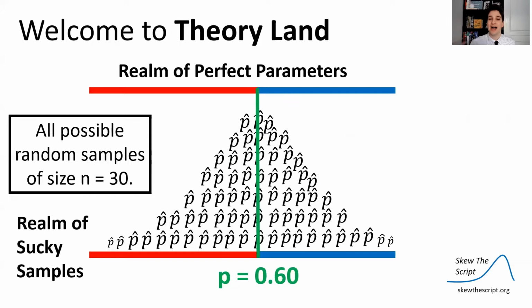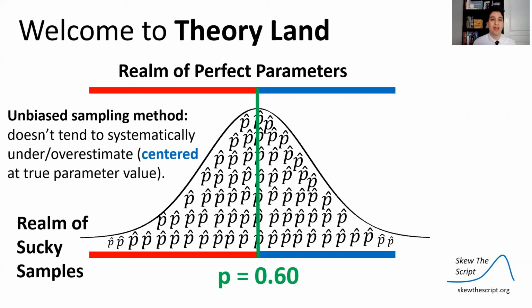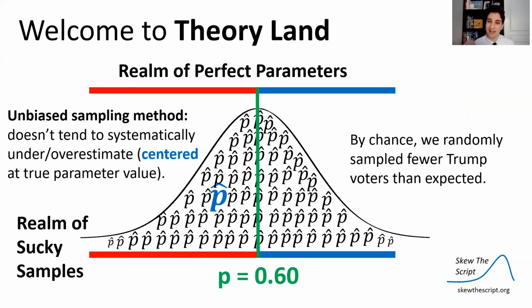And if we do this many times, over and over and over again, among all possible random samples of size 30 from that population in Wisconsin, we should get a sampling distribution centered at 60% voting for Trump, with some variation due to chance above and below. This is an unbiased sampling method. It doesn't tend to systematically over or underestimate the true parameter value. It's centered at that value.